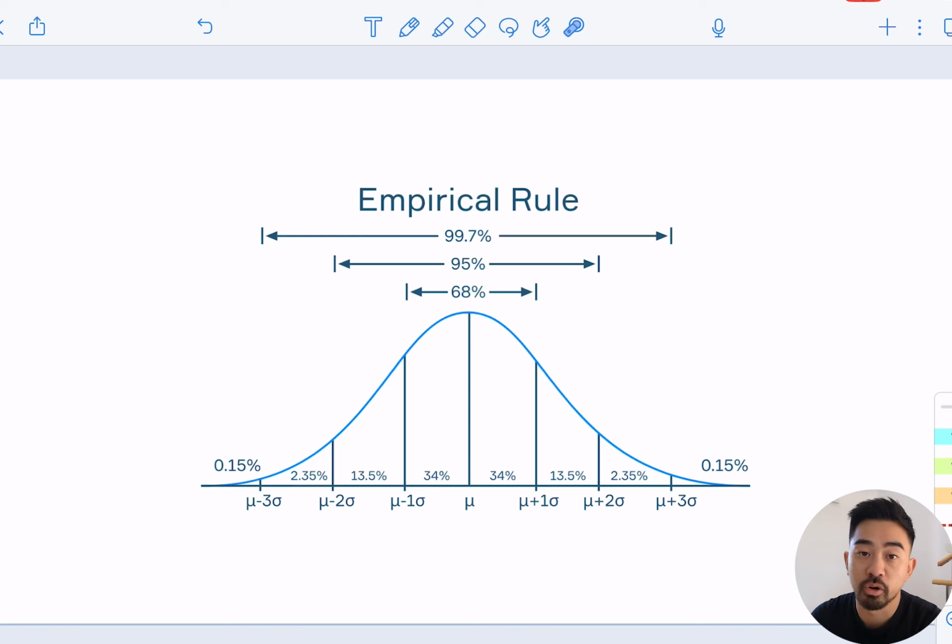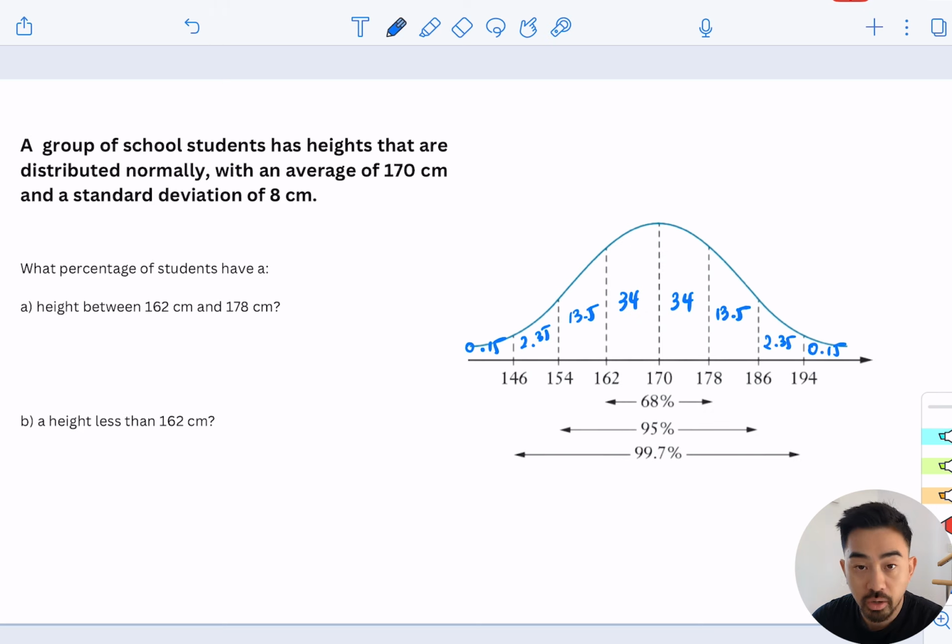Okay, let's have a look at a concrete example so hopefully you get a better picture. This question says a group of school students has a height that is normally distributed with an average of 170 centimeters and a standard deviation of 8 centimeters. Here you can see that the average is in the middle, 170, so most people are about 170 centimeters tall. One standard deviation is 8 centimeters, so the next one up is 178, so that's plus 8, plus another 8, plus another 8.